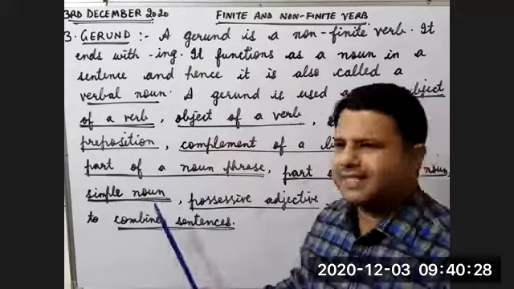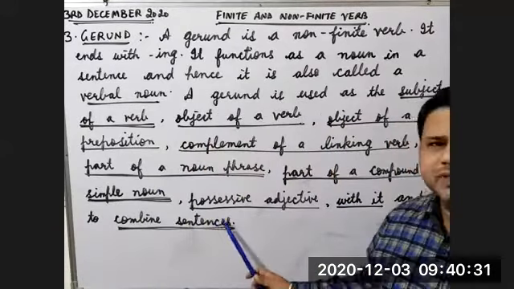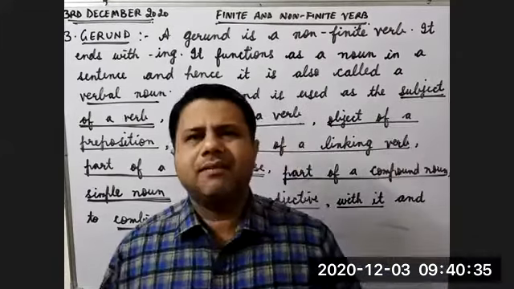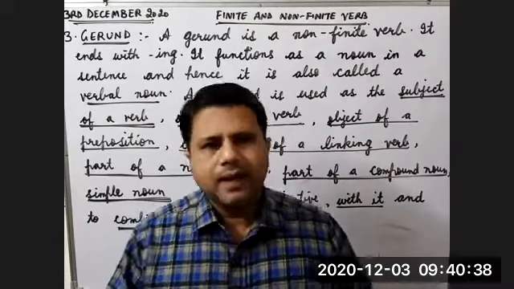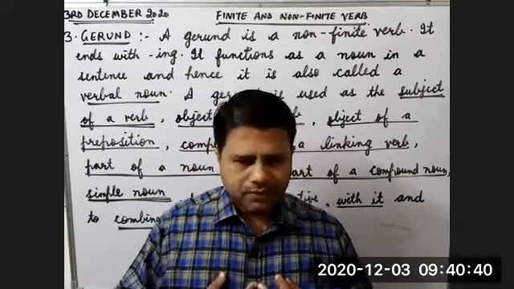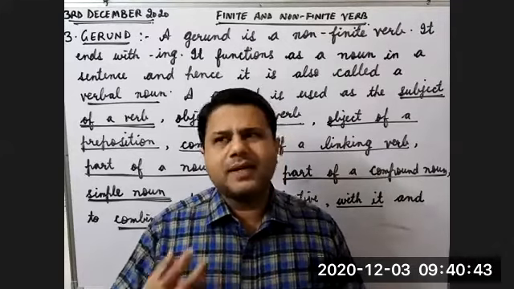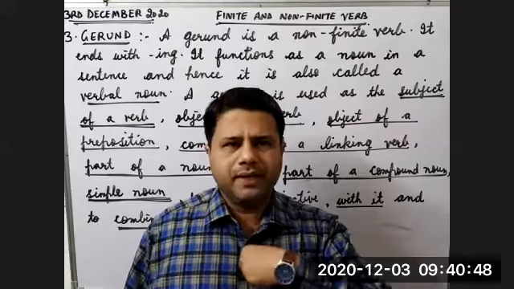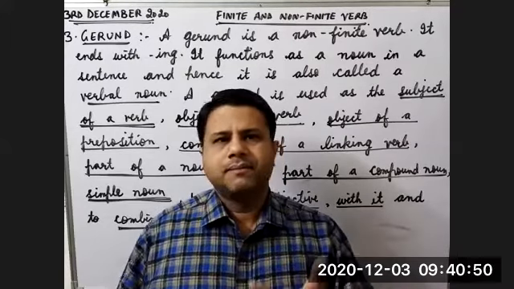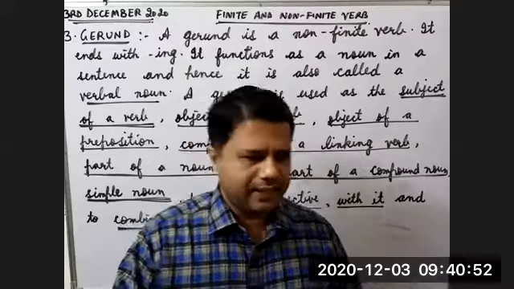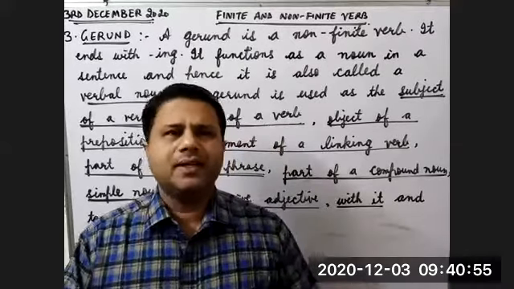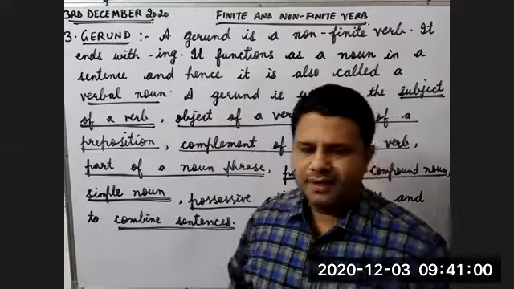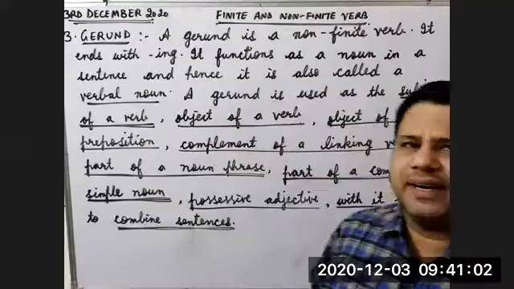Then it can be used as a simple noun also. It can be used as a possessive adjective. What do you mean by possessive adjective? Which tells us the possession. Like it is my book. Now, what is a book? Book is a noun. Whose book is this? My book. So it belongs to me. Also here, my is used as a possessive adjective. So you will be surprised to see gerund acting as a possessive adjective. This is another beautiful thing related to gerund.